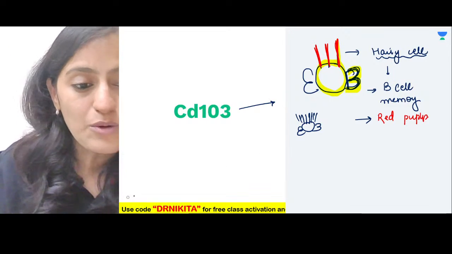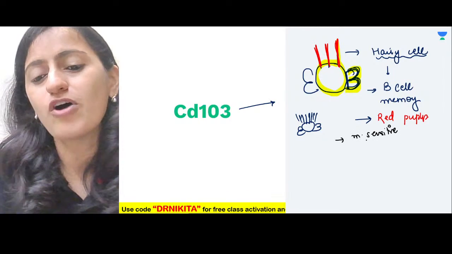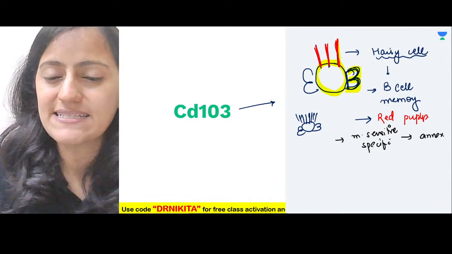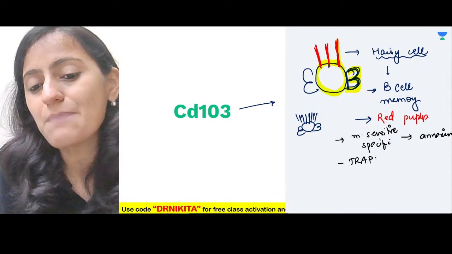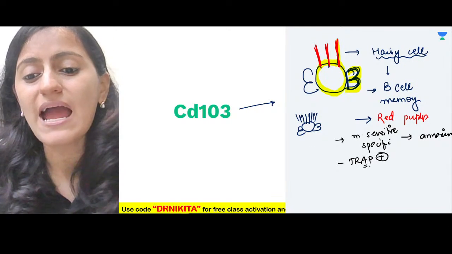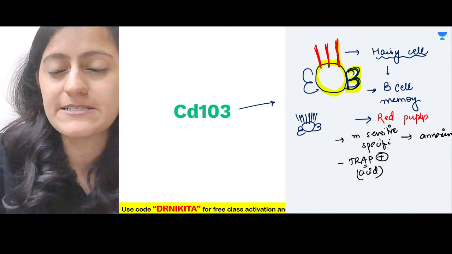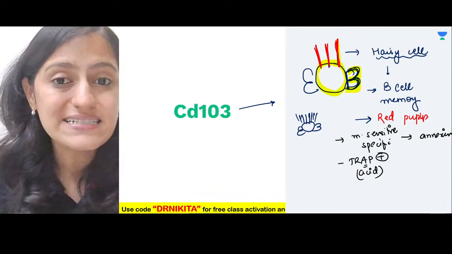Next question. What is the most sensitive and specific marker for hairy cell leukemia? It is annexin, right? Annexin is positive. It is TRAP positive. Remember, TRAP is tartrate resistant acid phosphatase. It is not alkaline phosphatase, it is acid phosphatase.